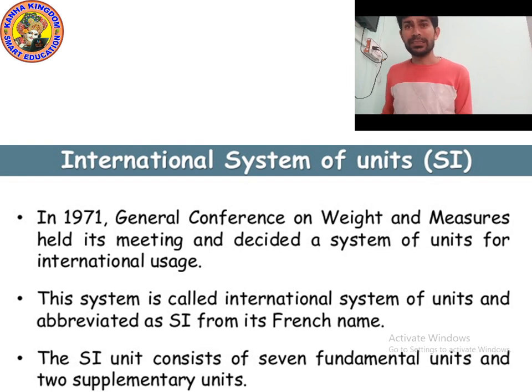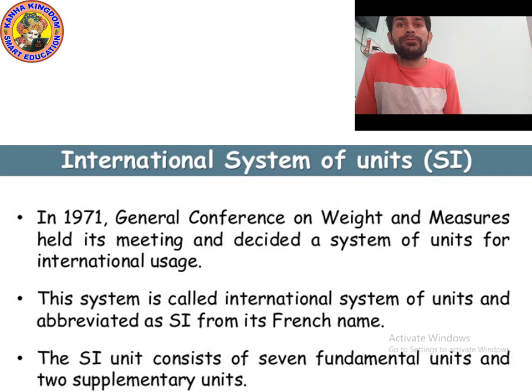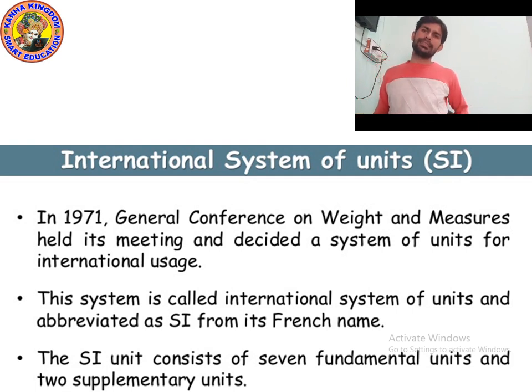It is actually a French name, and it was also introduced in France. The SI system consists of 7 fundamental units and 2 supplementary units. So which are the fundamental units? Let's move on to the next point.